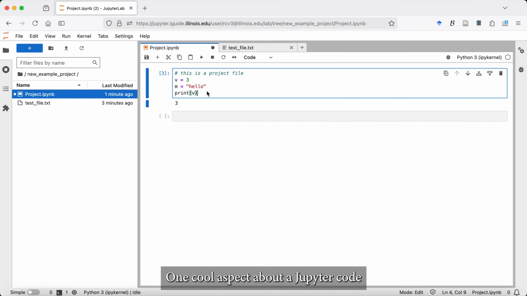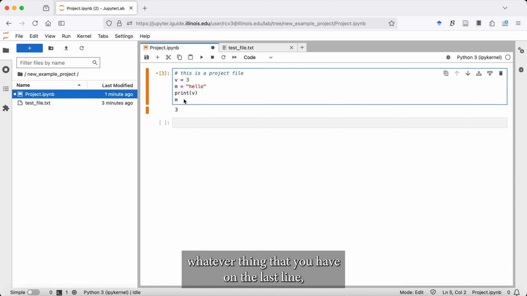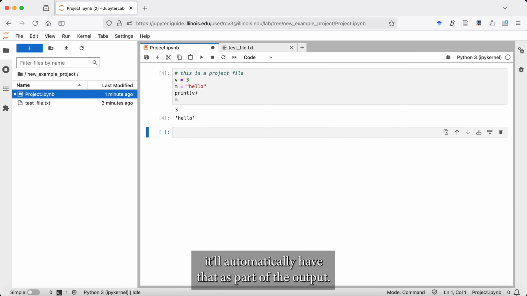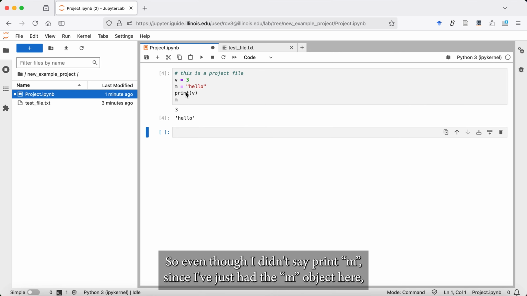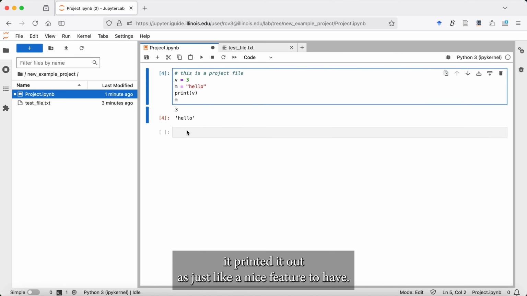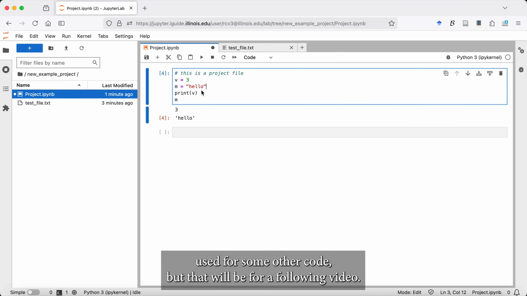One cool aspect about a Jupyter code block is that whatever you have on the last line will automatically be part of the output. So even though I didn't say print m, since I just had the m object here, it printed it out, which is a nice feature to have. So this is a code cell, which does Python code. And it can also be used for some other code, but that will be for a following video.